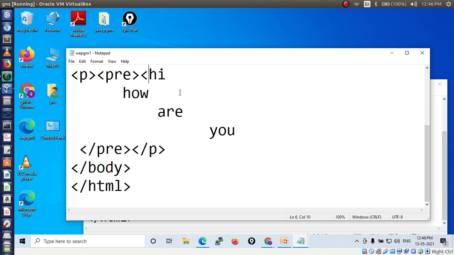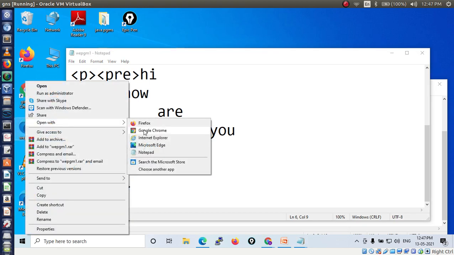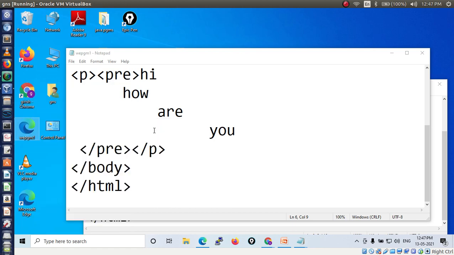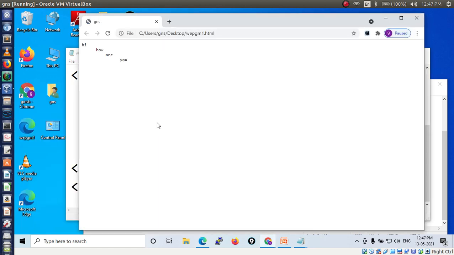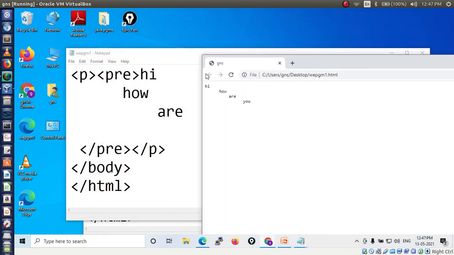If you make any simple mistake, it is not going to execute. Simply it will display nothing, right? So let's see. We'll save this program, then run. Now it is displayed. See, it is displayed or not?